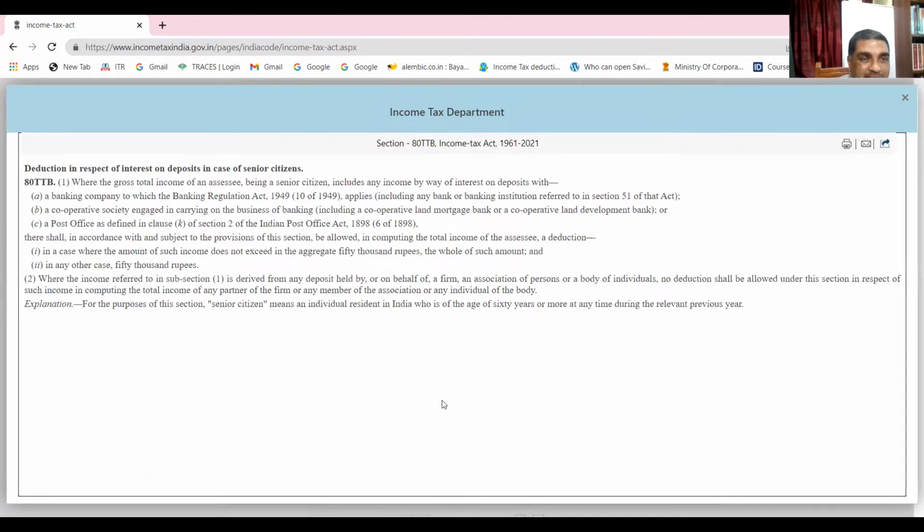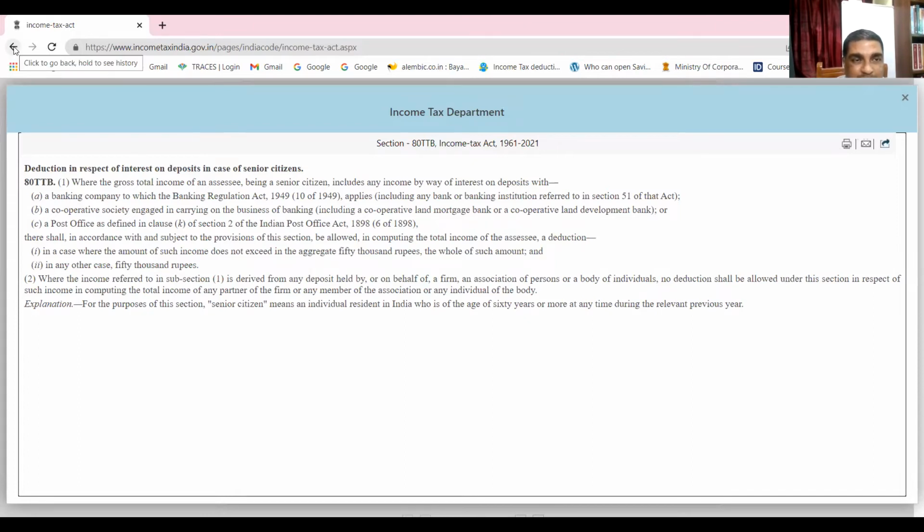Okay, here the limit is, you see how much you can allow. In case the amount of income doesn't exceed, I can get up to 50,000, the whole amount, or 50,000. That means 50,000 rupees is to be allowed under section 80TTB, not 40,000. Okay, so it is 50,000. Are you able to see it? Yes, sir. So you can easily take a decision now how much deductions are allowed.